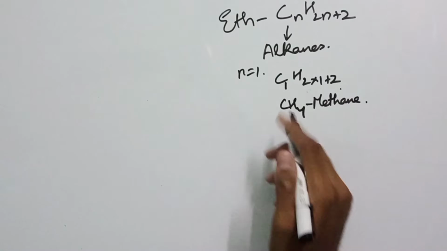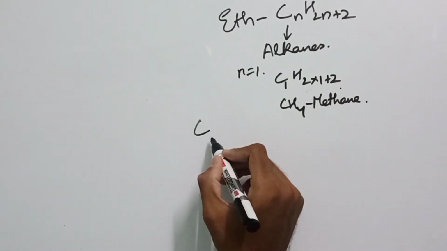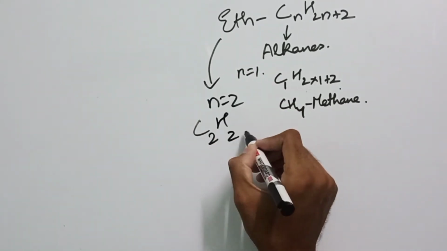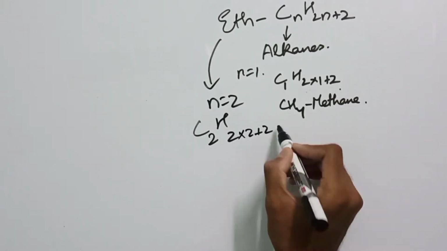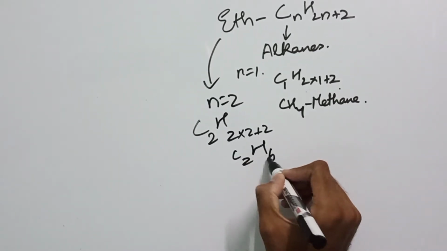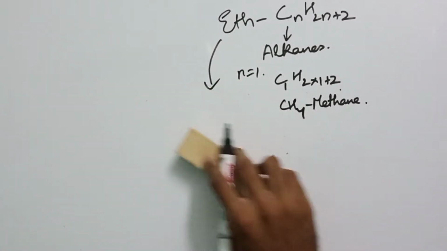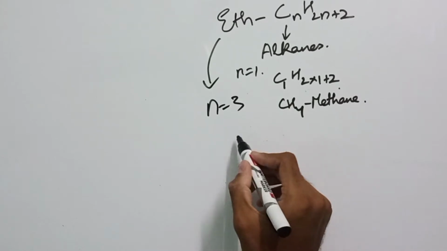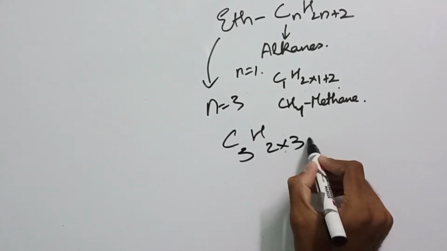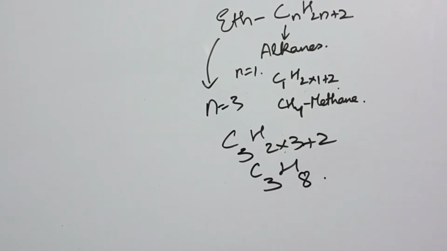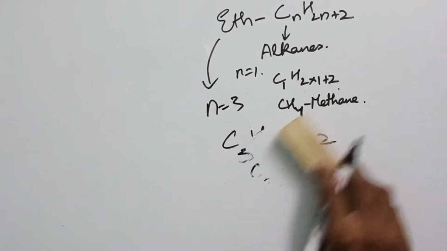First one is methane, then comes ethane. Ethane means n equals 2. C2H, 2 into 2 plus 2, that is C2H6. Yes, coming to propane. Propane means n equals 3. That means C3H, 2 into 3 plus 2. That is 3 into 2 is 6, plus 2 is 8. So C3H8 is propane.